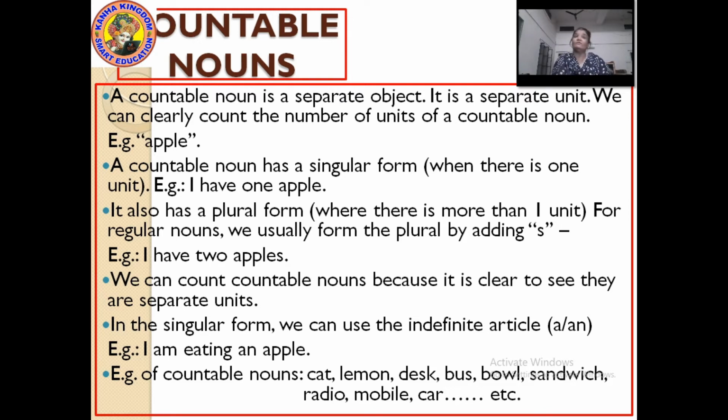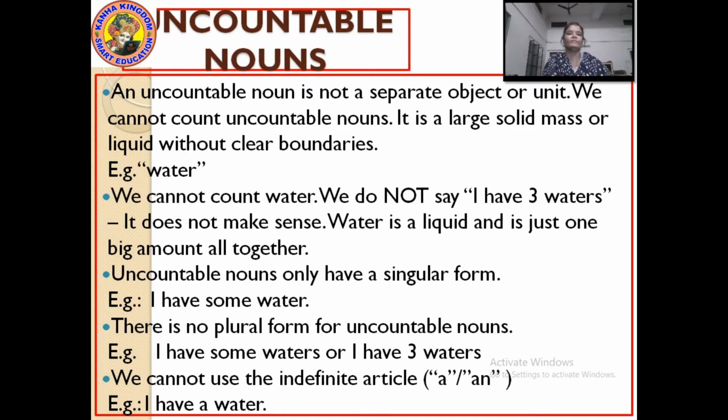Let's move on after countable nouns to uncountable nouns. By the word uncountable, it is automatically understood that these are things which cannot be counted. They are there, but they cannot be counted: 1, 2, 3, 4, 10, 15, 16, 20. Such nouns are called uncountable nouns.